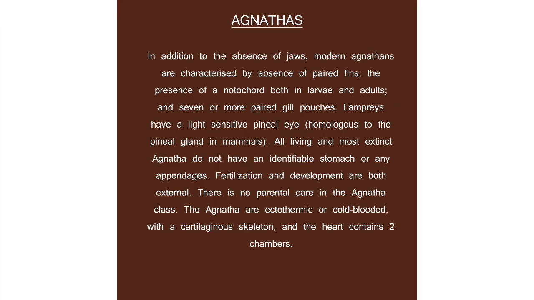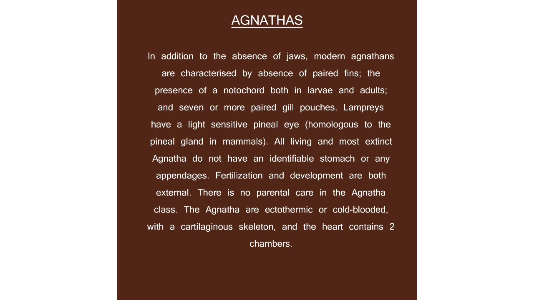Now, in addition to the absence of jaws, modern agnathans are characterized by the absence of paired fins. So they don't have paired fins. And in the evolution of the jaw as well, we'll be talking about the usefulness of paired fins. Now, they have a notochord, which persists in both larvae and adults, and they have 7 or more paired gill pouches.